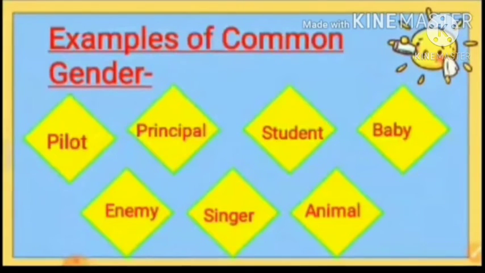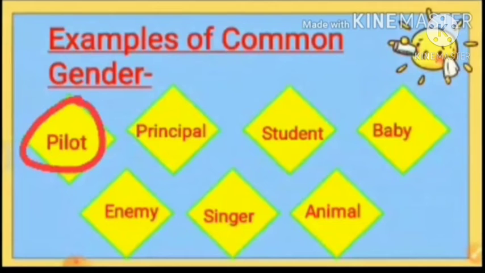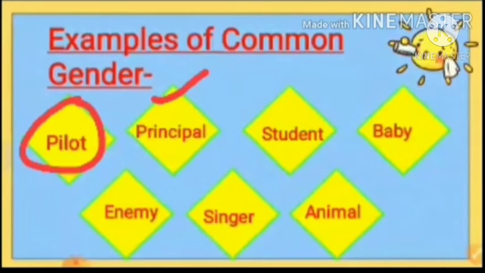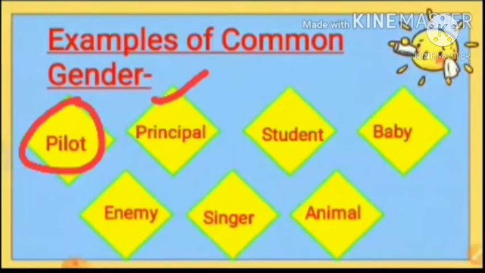Let us see some more examples of common gender. Pilot. If I say the word pilot, pilot can be male or female. Principal. See children, principal can be a male principal or female principal. We know that in our school we have father as a principal.